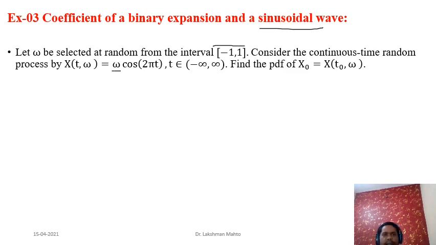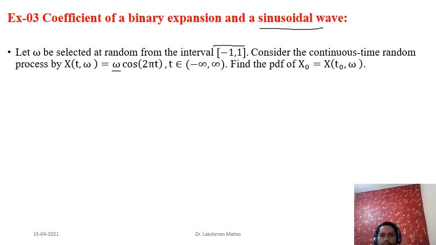Here omega is the amplitude, which is random in nature. What is the distribution of omega? It might be uniform, or some hint might be given. Generally, if no information is given, then by default we consider omega to be uniformly distributed in the interval -1 to 1. So by default you can take it that way.